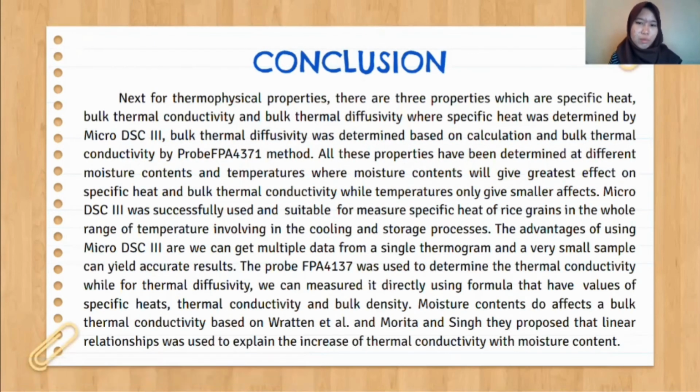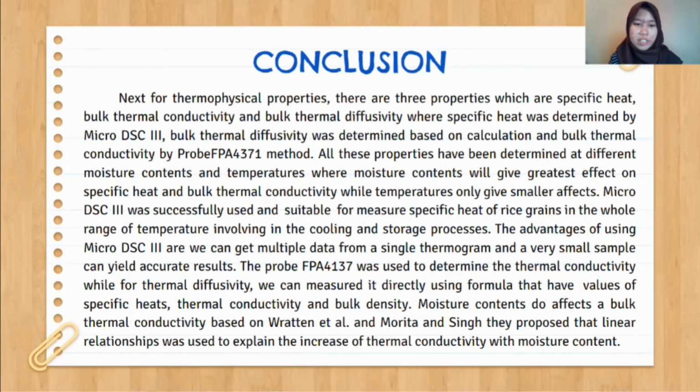Next, for thermophysical properties, there are 3 properties which are specific heat, bulk thermal conductivity, and bulk thermal diffusivity. Specific heat was determined by micro DSC III, bulk thermal diffusivity was determined based on calculation, and bulk thermal conductivity by the probe FPA 4137 method. All these properties have been determined at different moisture content and temperature, where moisture content gives the greatest effect on specific heat and bulk thermal conductivity, while temperature only gives smaller effects.